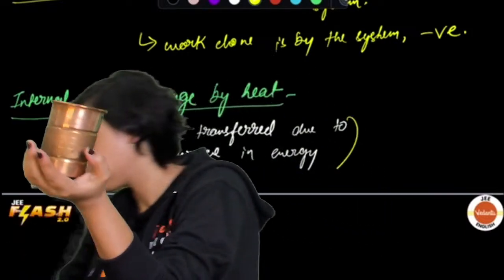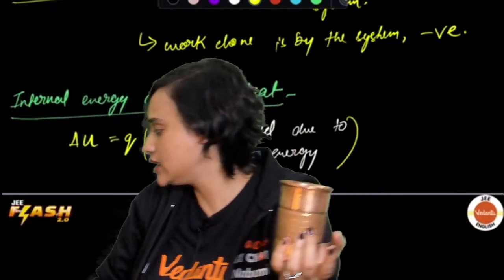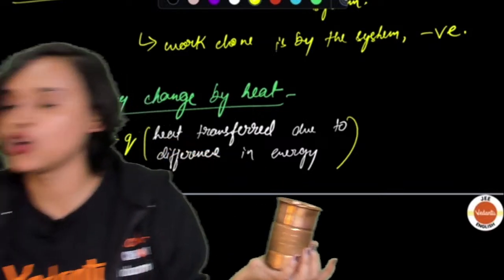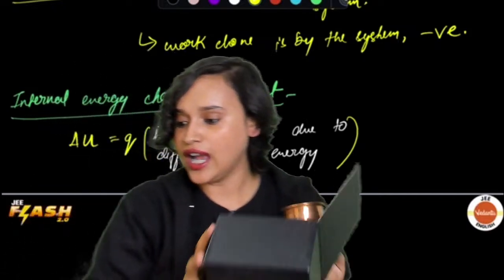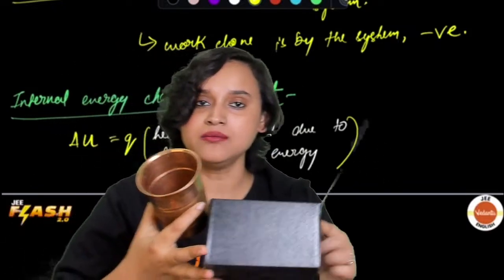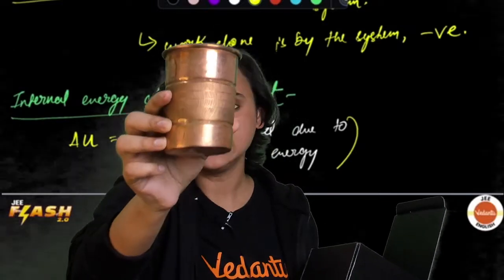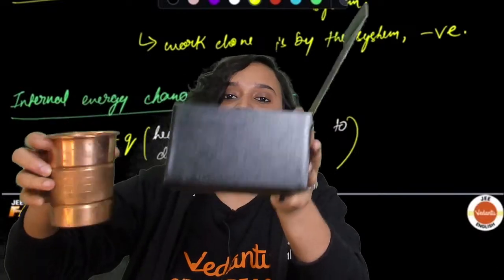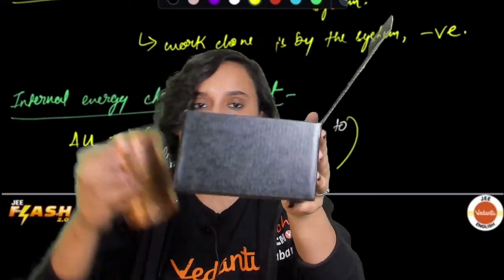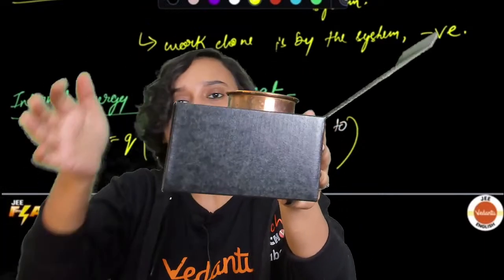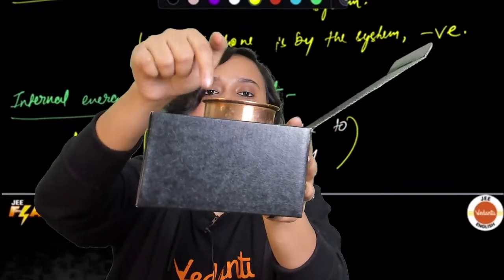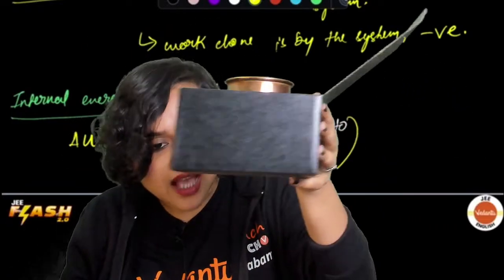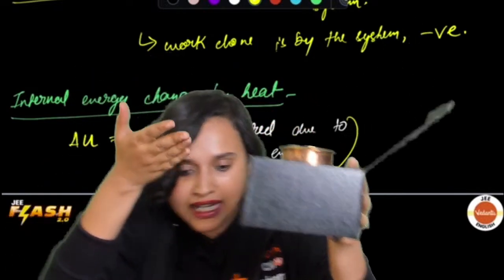No, wait. I think I can explain this to you a little better if I take another example. So I have this glass, which is my system. This is a temperature T1, all right? And now imagine this is my reservoir and this reservoir is at temperature T2. So now if I keep it like this, with this temperature T2 and this temperature T1, there will be some amount of heat exchange that will happen.